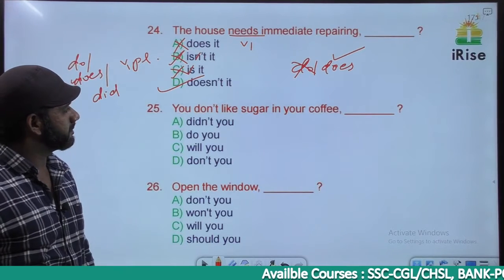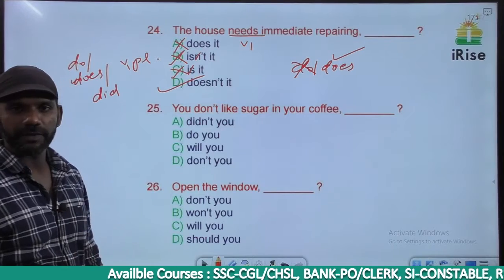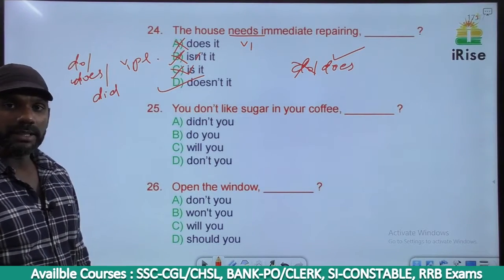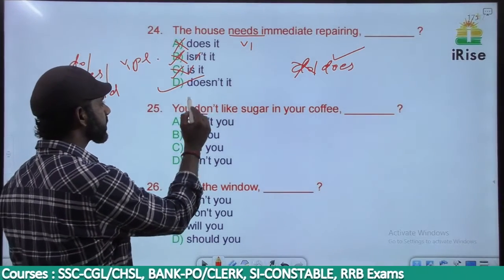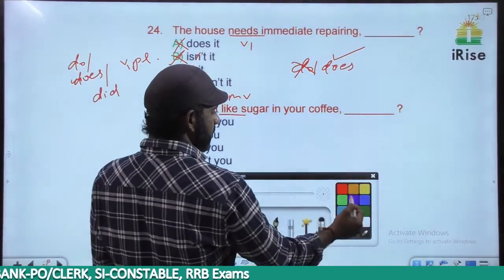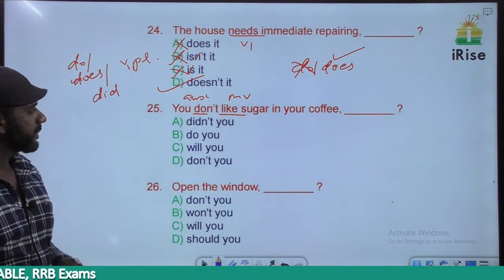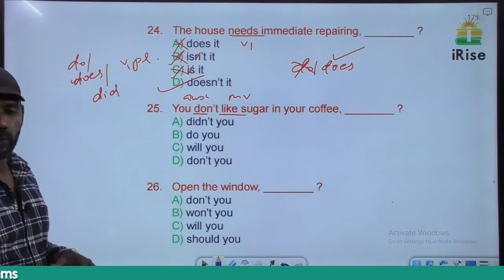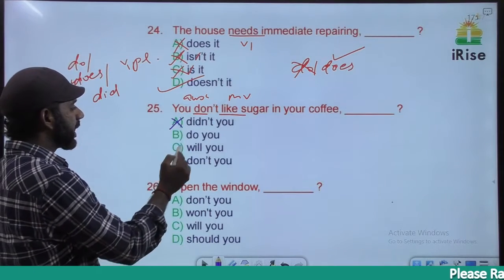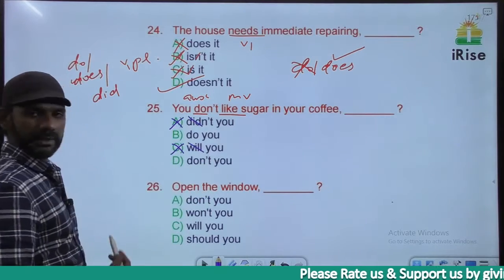The next one. You don't like sugar in your coffee. Do is an auxiliary verb here because like is the main verb. So you don't like sugar in your coffee. Do is the auxiliary verb. So tag must be framed with do. Based on that, A and C are eliminated. A says did, C says will, gone.